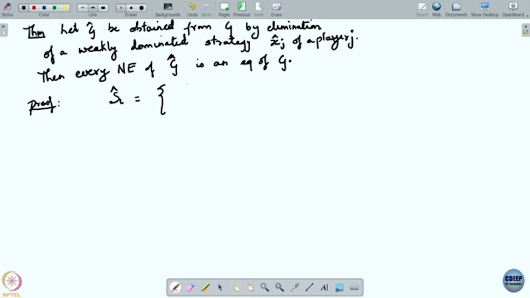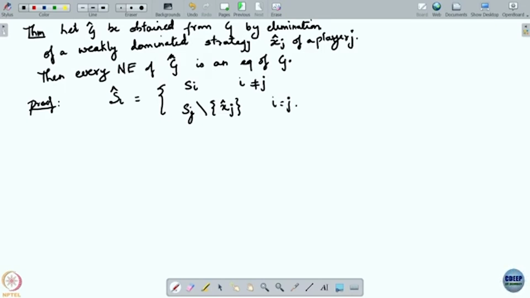So S hat i is equal to Si for i not equal to j, and it is equal to Sj minus this specific strategy x hat j for i equal to j. So for i equal to j, you have removed the strategy x hat j.